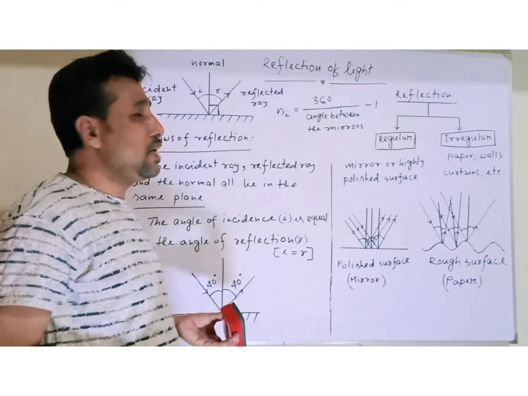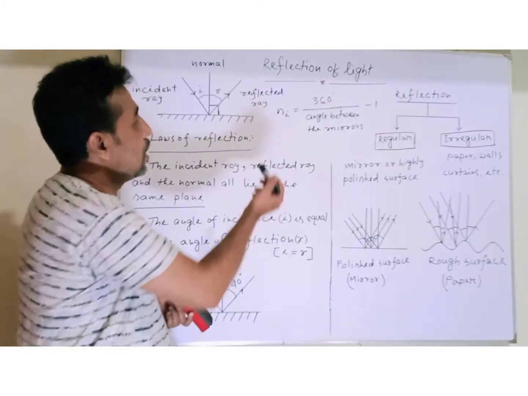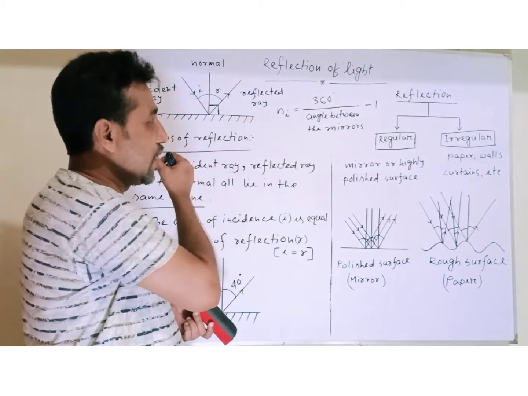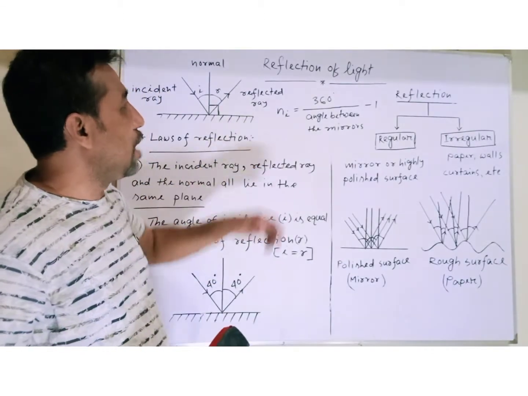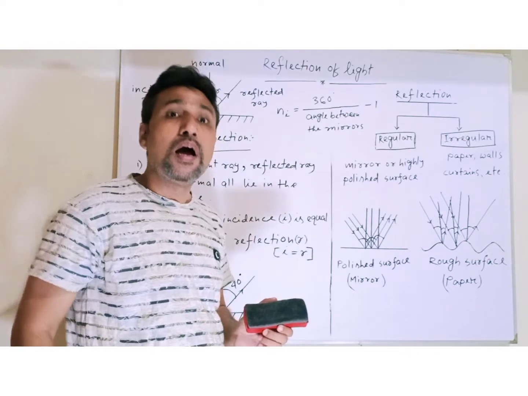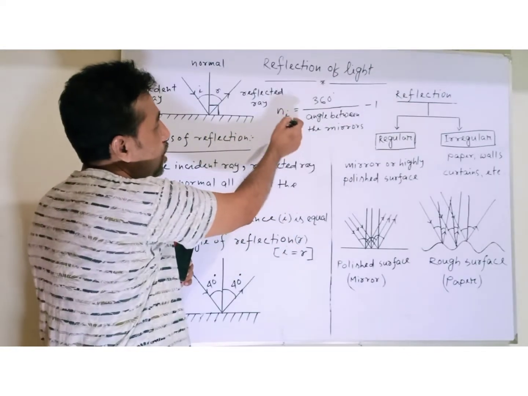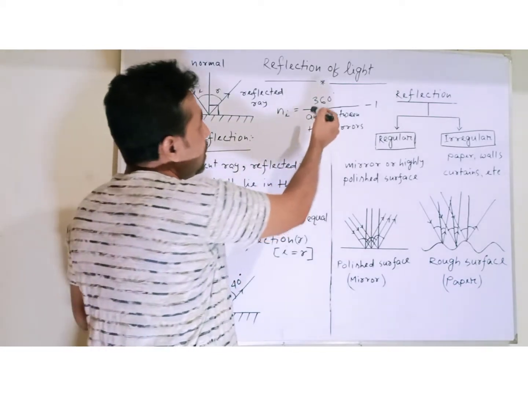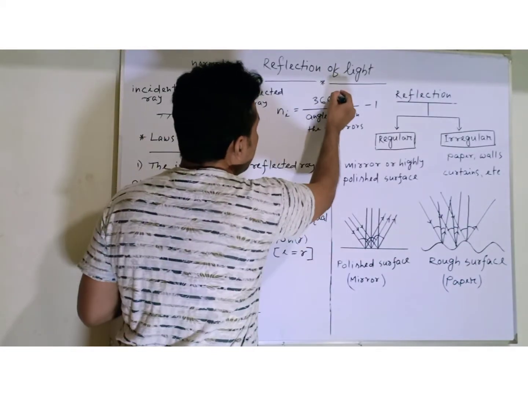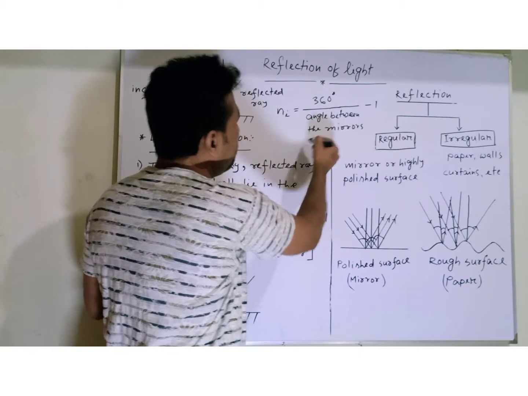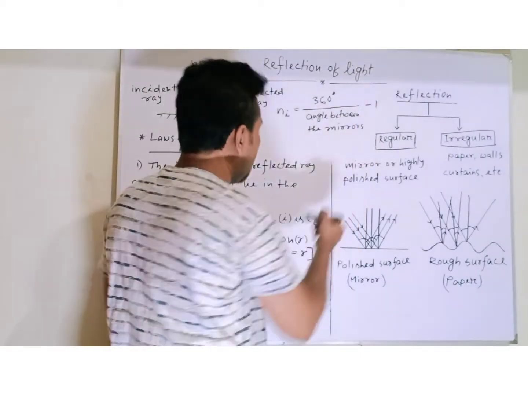There is a very easy formula to determine the number of images in case of multiple reflection. Suppose Ni, the number of images, is equal to 360 degrees divided by the angle between the mirrors, minus 1.